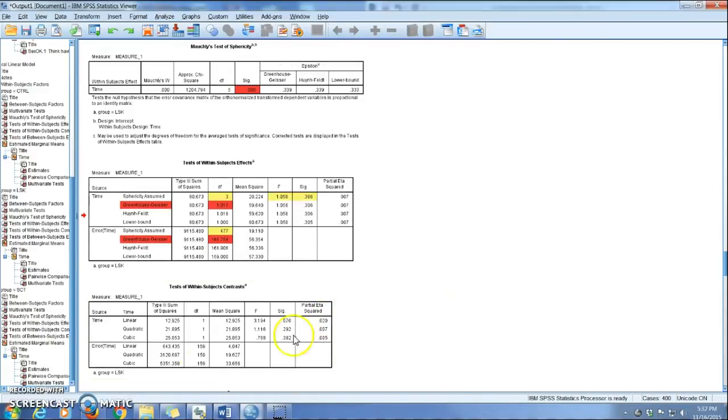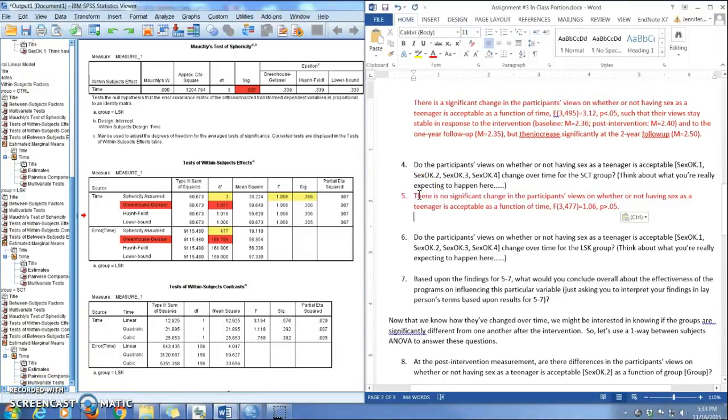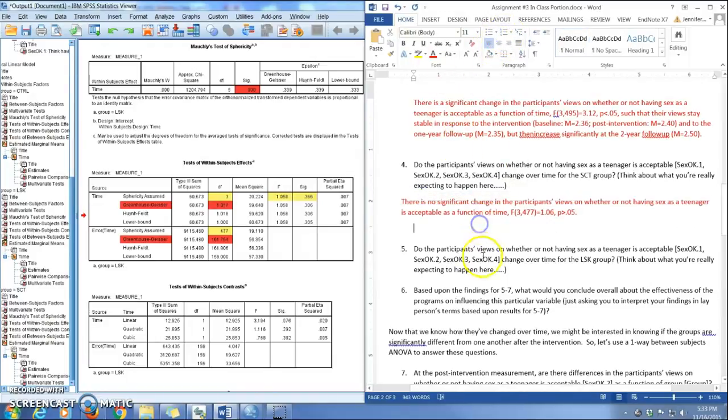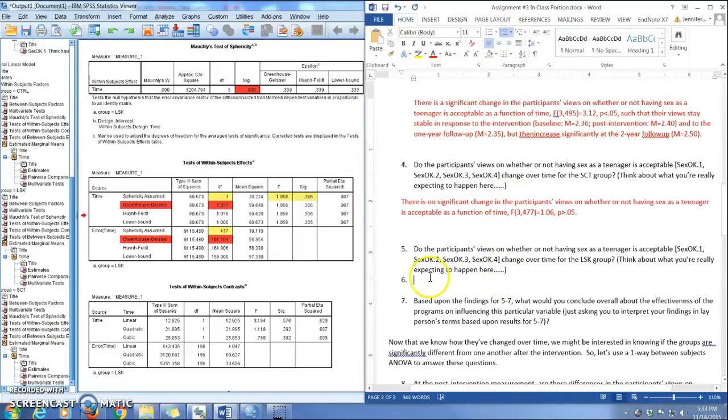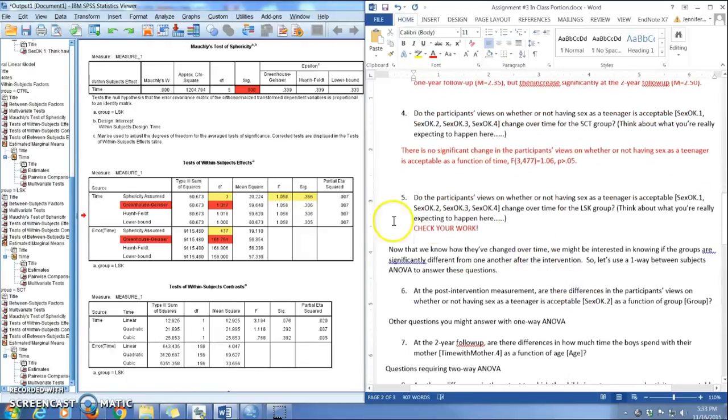So we would just write that in here then for this group. Okay, so what I want to do now is I want to let you do this one on your own, and I'll leave a place that you can check this. I'll post it somewhere so you can find it, so that you can make sure that you're actually understanding how to do that. And I'm not going to ask you that question. Okay, so this will give you a way to check that you're getting it for the third group, the LSK group.